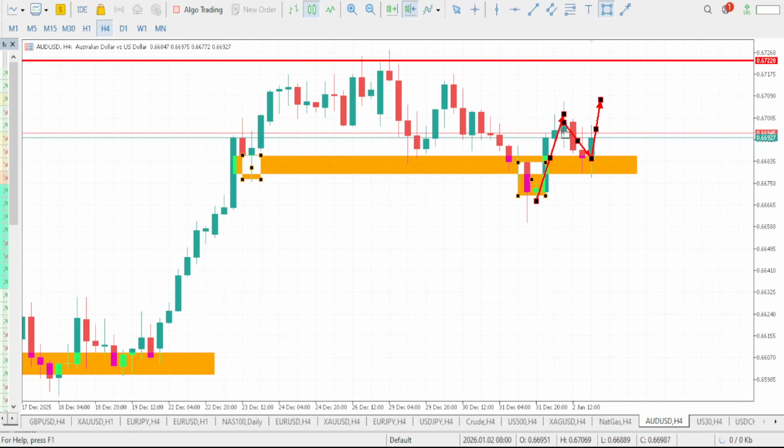So we should expect that bullish move to push up and take out this high here, thereby forming a new higher high for us on our AUD/USD. After it forms the higher high, we can now expect a higher low and then another higher high. So basically, we are still anticipating a bullish move on AUD/USD. So once the market opens, be looking for your buy.